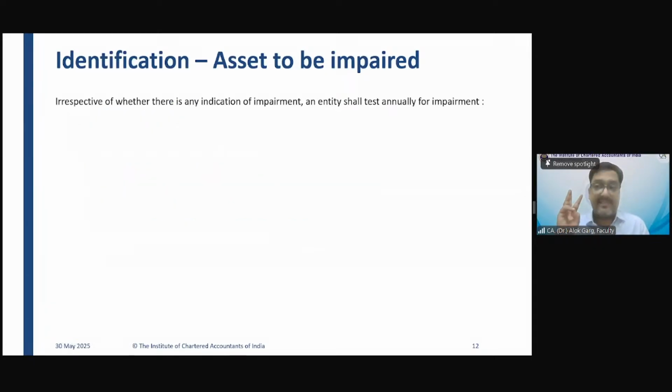Okay. Yes. So friends, there are three assets on which these are the exceptions. For all other assets, you have to check the indication. If indication exists, then only you should go for the detailed impairment assessment. Otherwise, no. But there are three exceptions. What are the three exceptions?